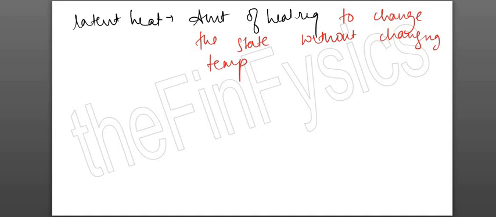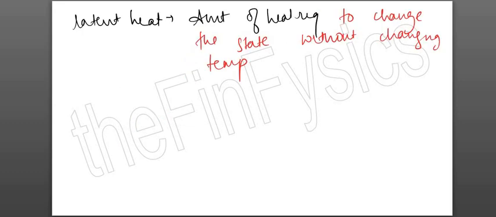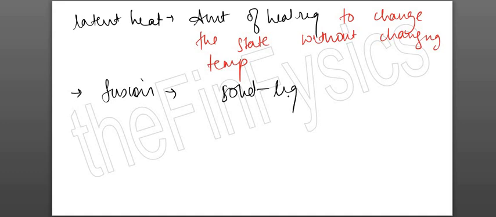Now if you recollect the graph, दो places पे हो रहा है, at B and D. So there are two latent heats. One latent heat is latent heat of fusion. Fusion is to change the state of a substance from solid to liquid or vice versa.